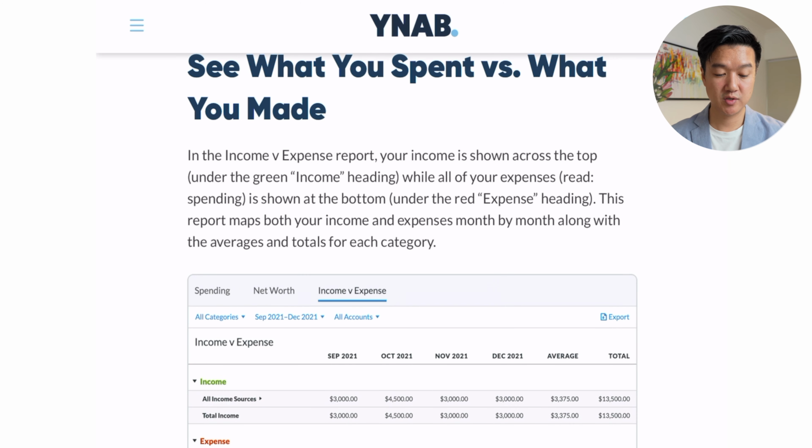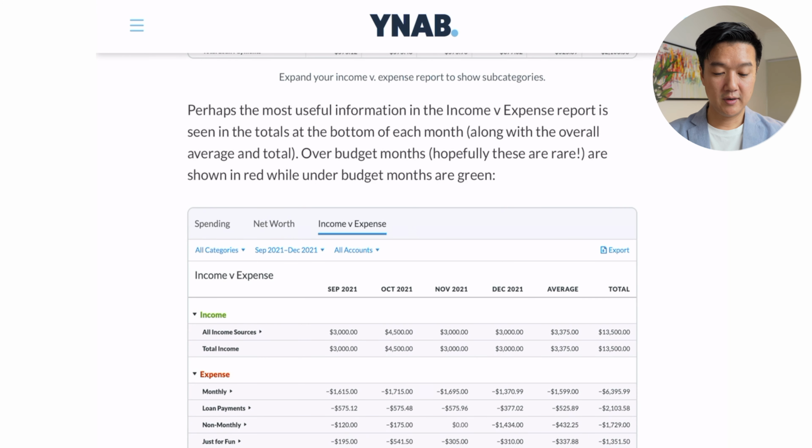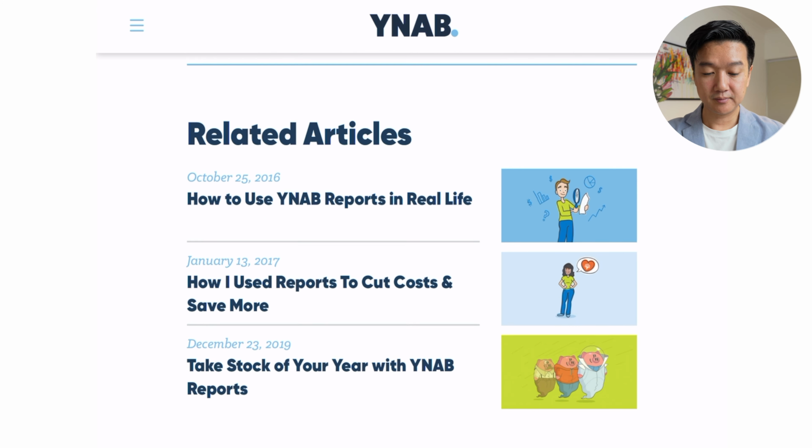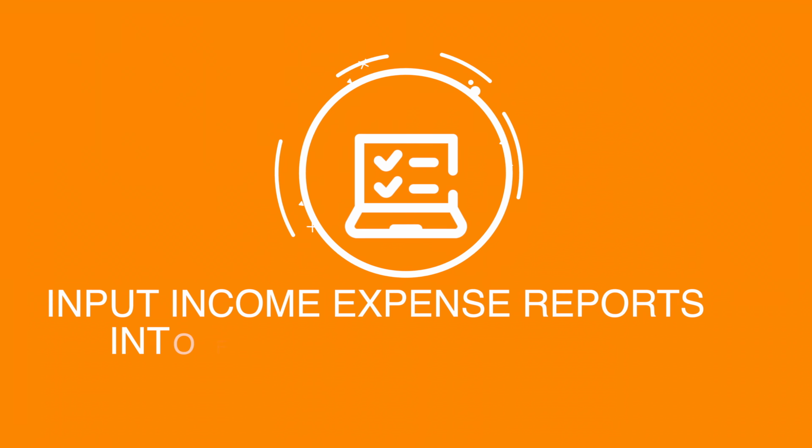This one is what I use, the income expenses. And I want to know if I'm moving forward in the month or in the year, or if I'm actually going back and why that happened. Okay? Right, so that's basically it for You Need a Budget. So actually, how does it look? So we'll have a look at that in a minute.